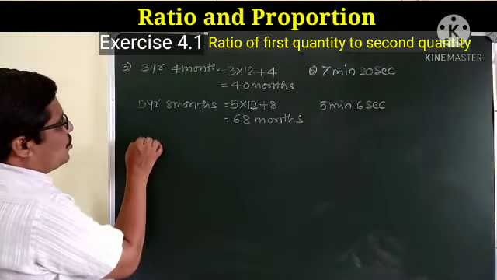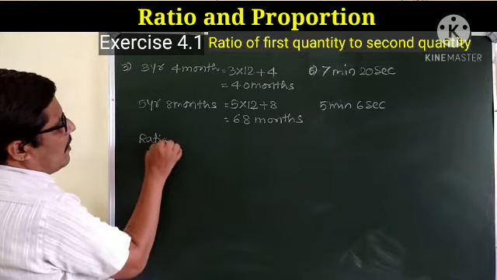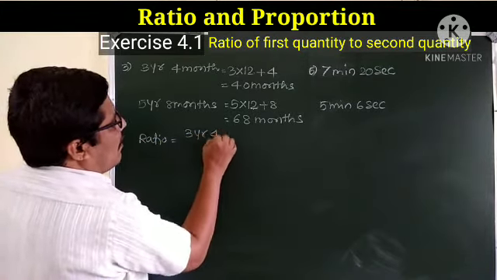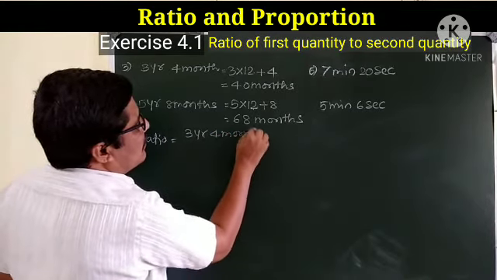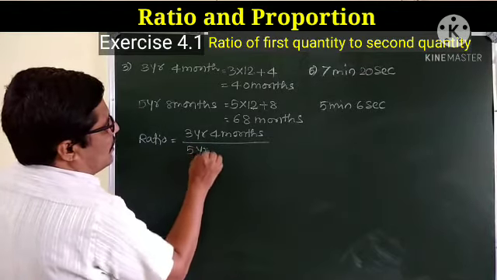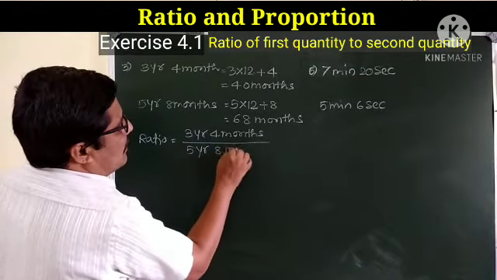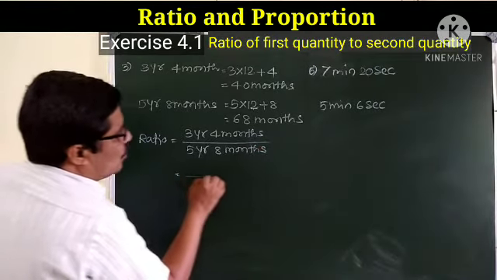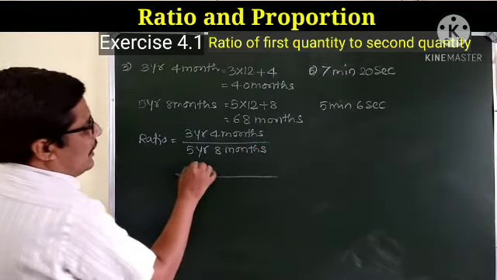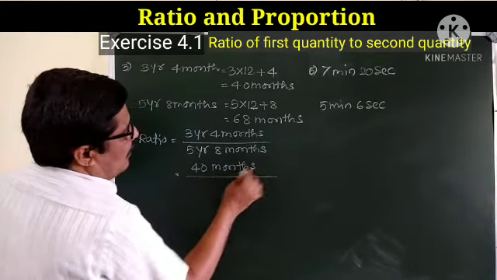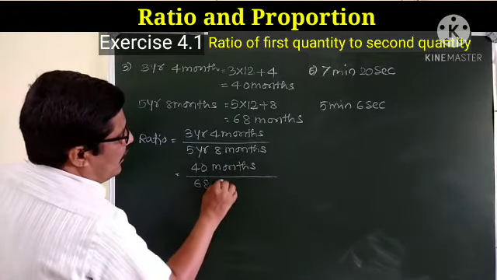Now ratio, three year 4 months is to 5 year 8 months. Now this we have to change into 1 unit, so that is 40 months is to 68 months.